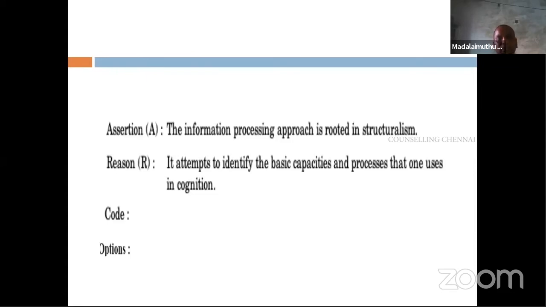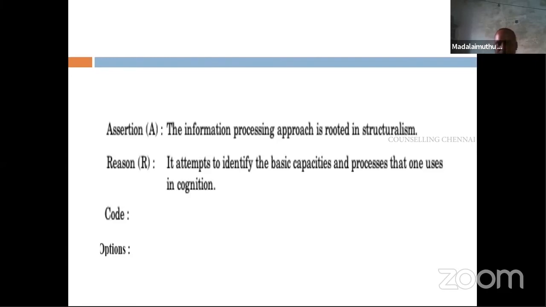Now, this particular question says, you know what is the information processing approach? Generally, we see it in General Psychology by Atkinson, the information processing approach to memory. And structuralism, we know who gave this theory, who is the father of this, what is the main purpose of structuralism: to study the elements of cognition. So when it comes to the information processing approach, probably this particular line may be there only in cognitive psychology.